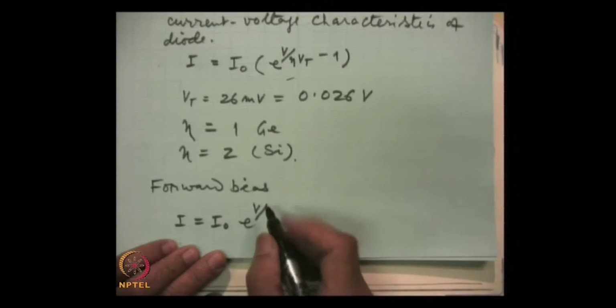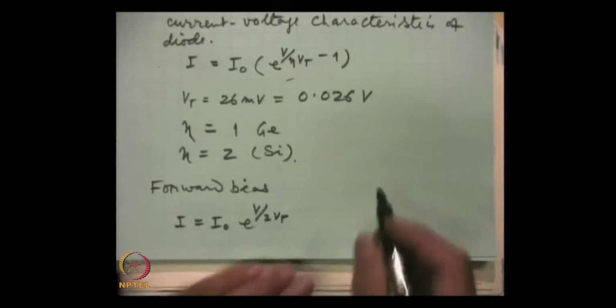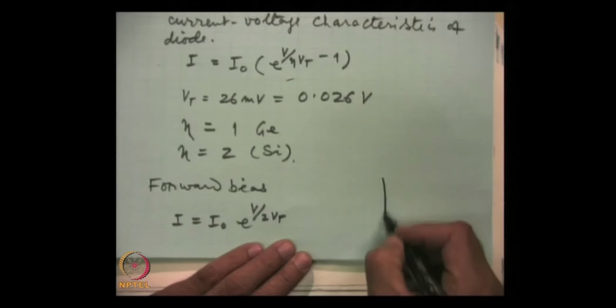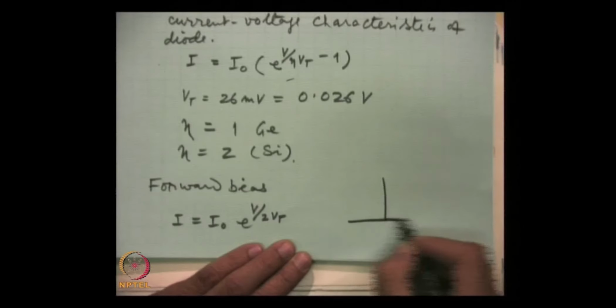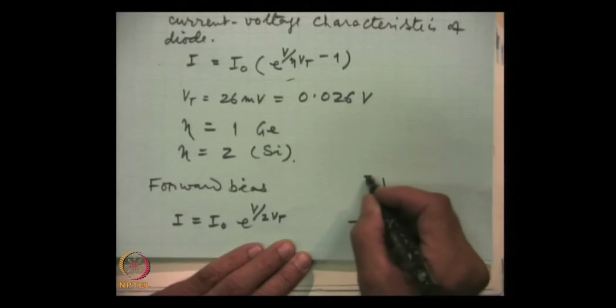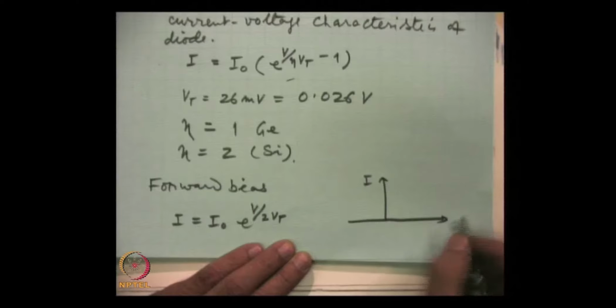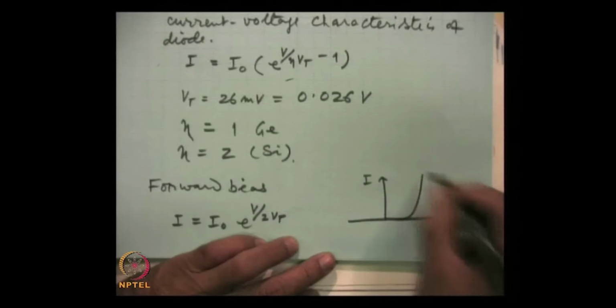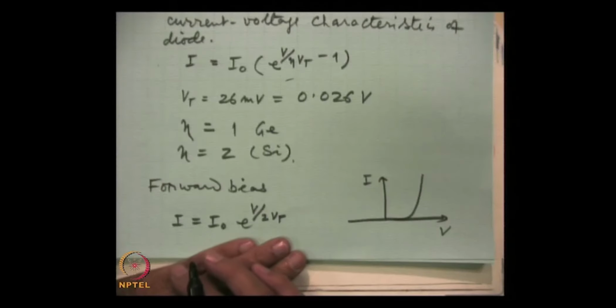If we consider a silicon diode, then it will be this, and this current will increase exponentially with applied voltage. So, if this is the current and this is the voltage, the current rises exponentially.